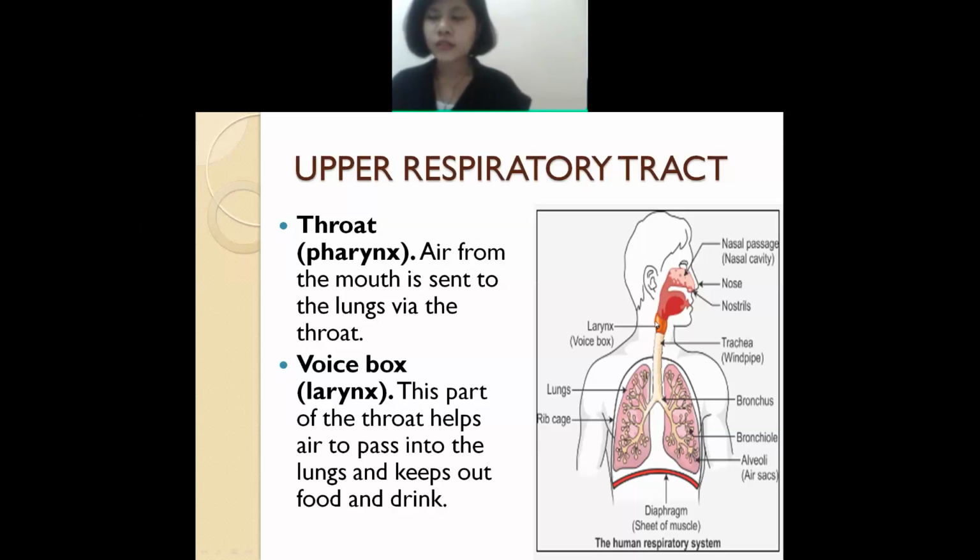And the next step or next way is the larynx. It is also known as the voice box. This larynx is also known as the voice box. And this larynx, what does it do?